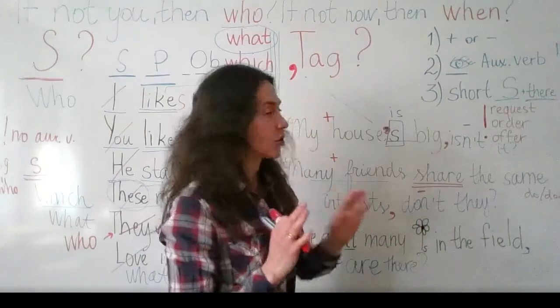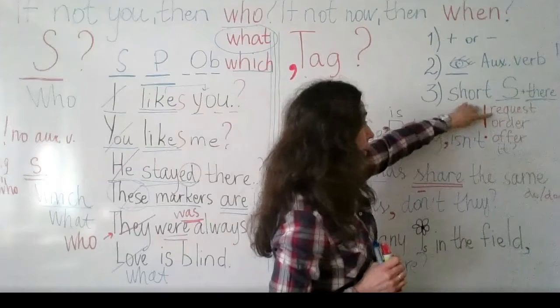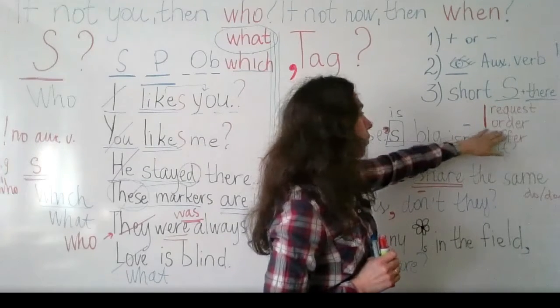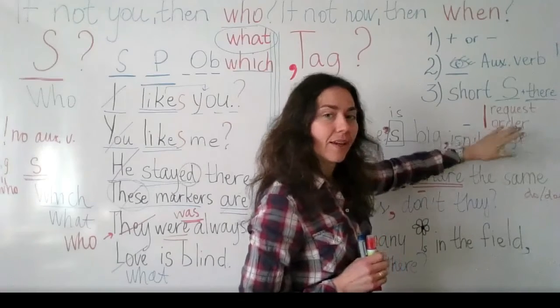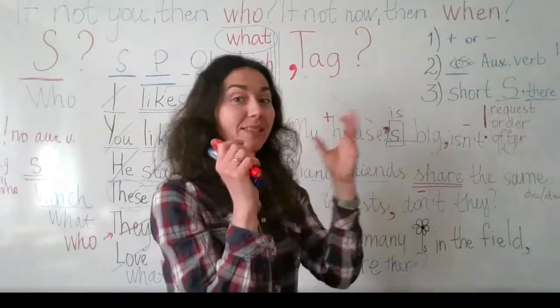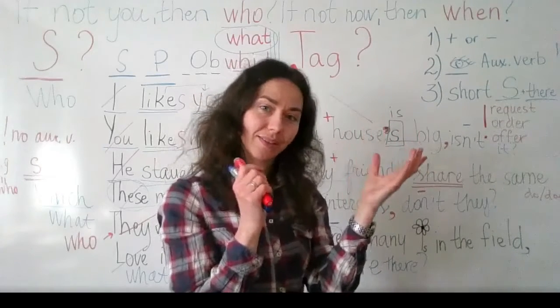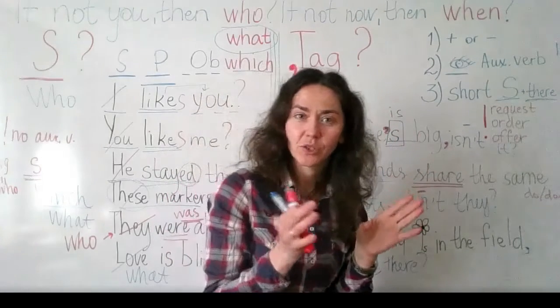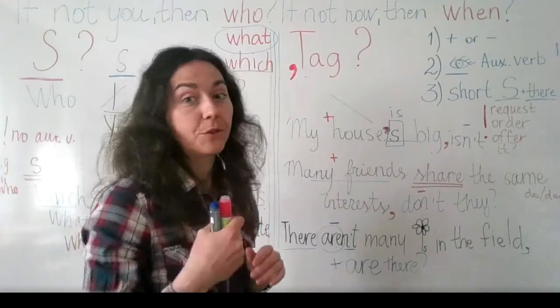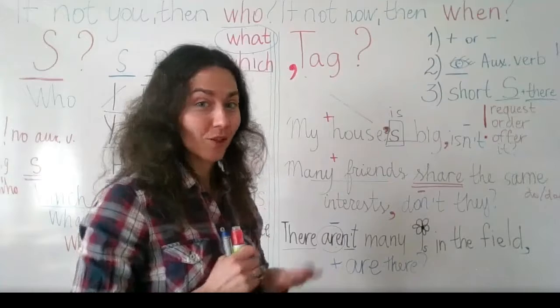There are some exceptions when you make a request, when you make an offer, or when you give an order. You do not have the same plus minus pattern. You have plus, plus, or minus, plus. But this is additional information. We're going to speak about that when we work with the future indefinite tense. So not in this video.